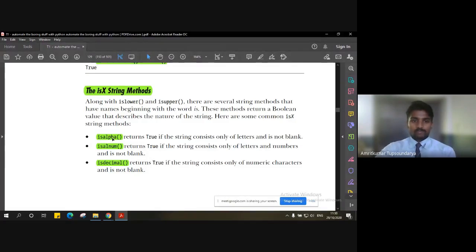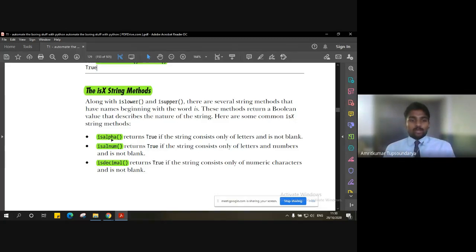So as the name suggests, it is going to check whether that particular string is all alphabets or not, right? So it returns true if all the content of the string are alphabets, provided they are not blank, right? Blank, we cannot define anything on, whether it is alphabet or a number or whatever, because blank is just a null value, or you can say a special character.